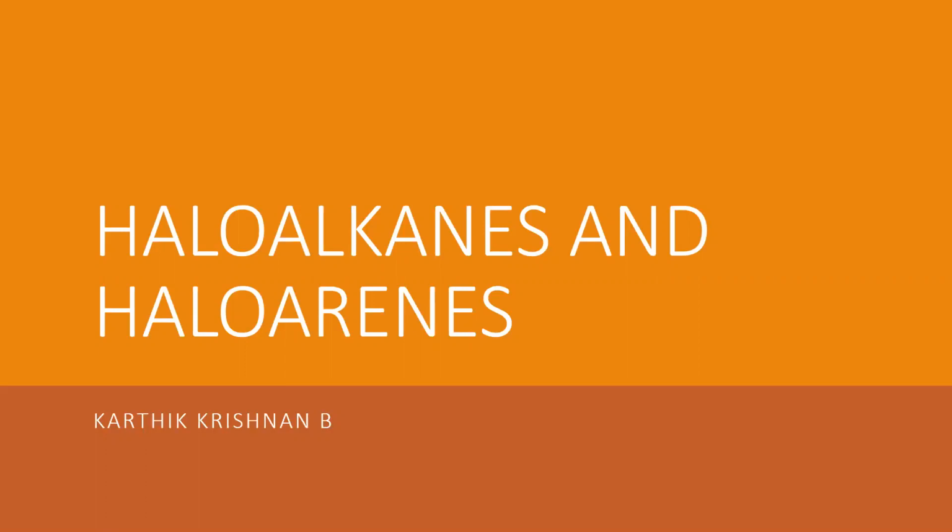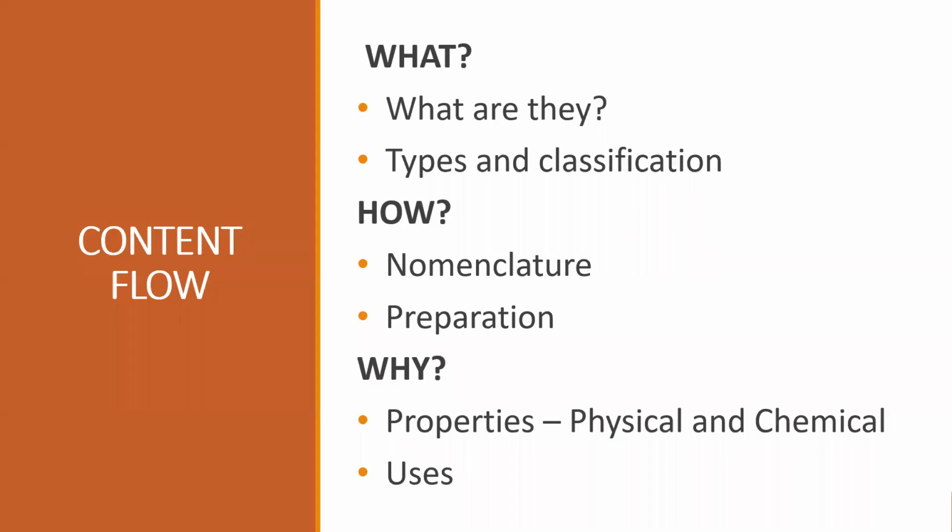The first chapter under organic chemistry that we will study this year is haloalkanes and haloarenes. Now, throughout this year, we will be going through a flow with the content. There'll be a particular way in which we will go with the flow. The flow will be like this, and this is a flow that is common for all the organic compounds that we will study. We will first address the question what these compounds are. What are they? Their various types and the various methods involved in classification.